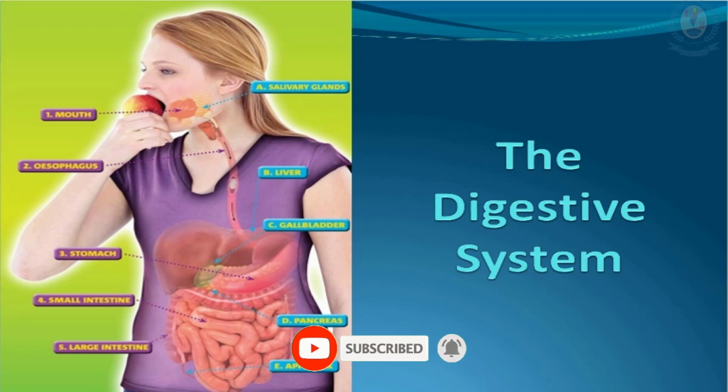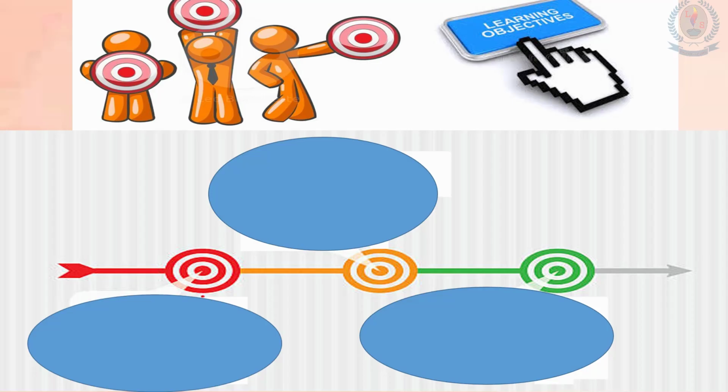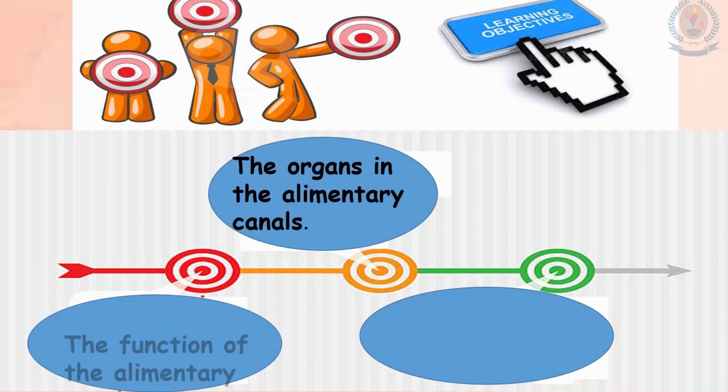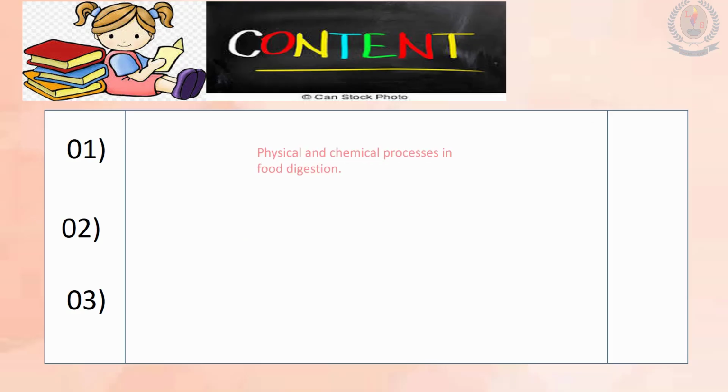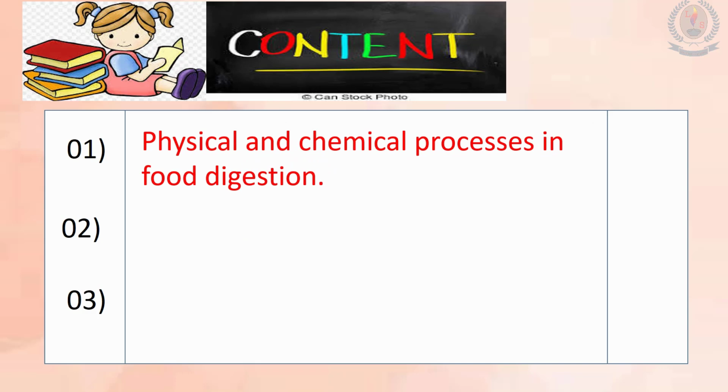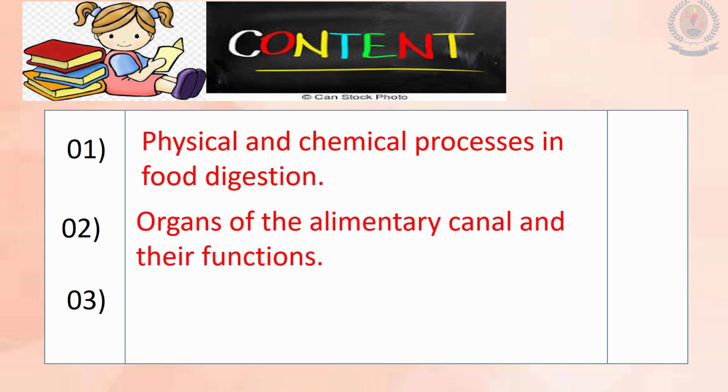The digestive system. Learning objectives. The organs in the alimentary canal, the function of the alimentary canal, and the function of enzymes. Content. Physical and chemical processes in food digestion, organs of the alimentary canal and their functions, the role of enzymes.